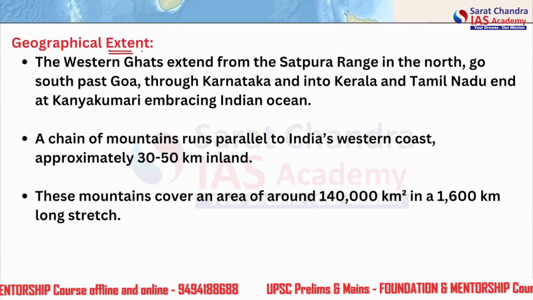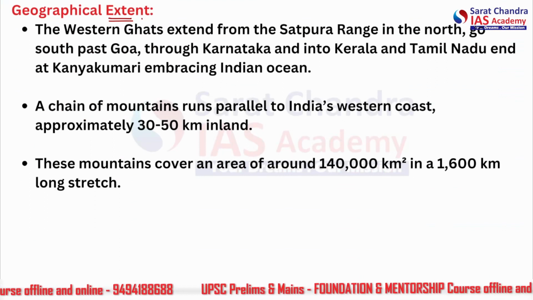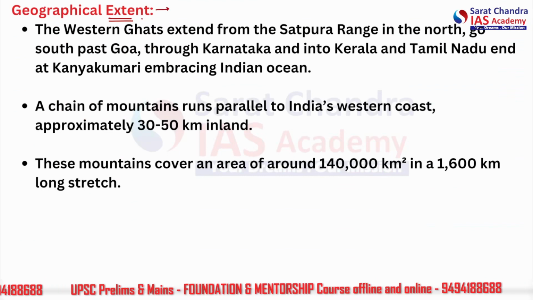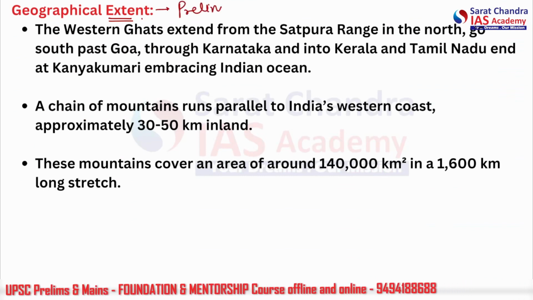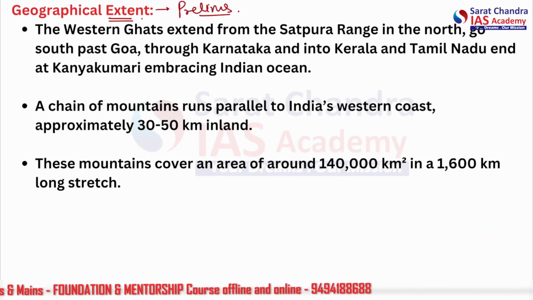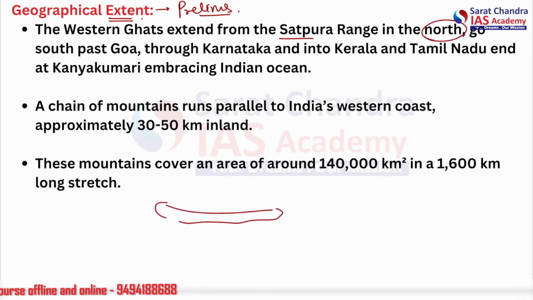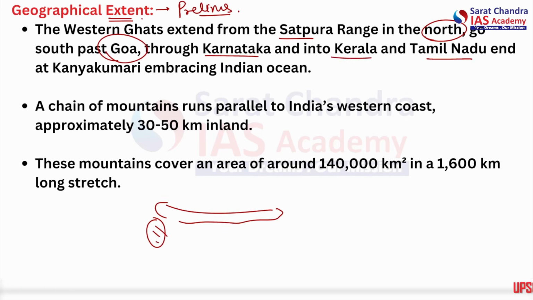Alright, let's start. Talking about the geographical extent of the Western Ghats is of primary importance for us for prelims. The Western Ghats extend from the Satpura range in the north. They start from the bottom of the Satpura range, from here, go south past Goa, through Karnataka and into Kerala and Tamil Nadu, and at Kanyakumari embrace the Indian Ocean.